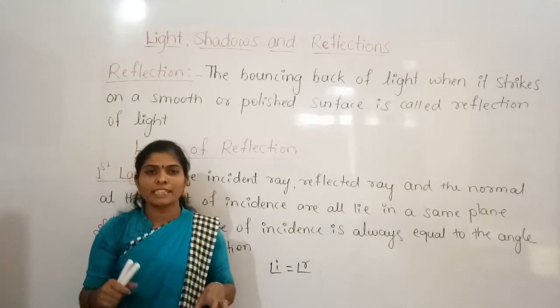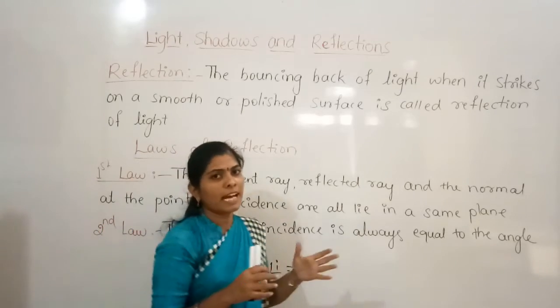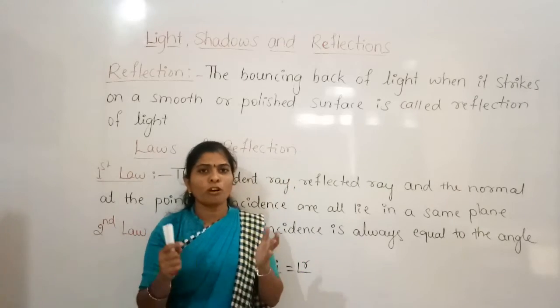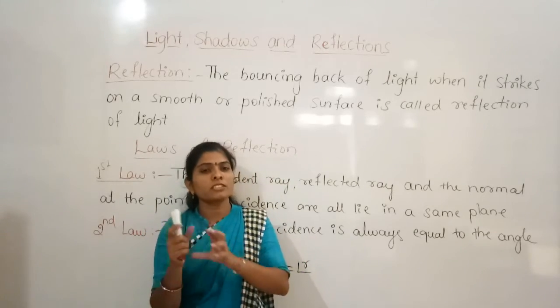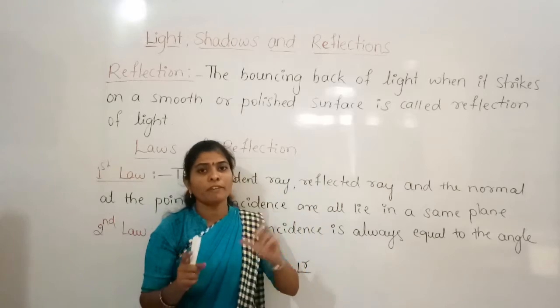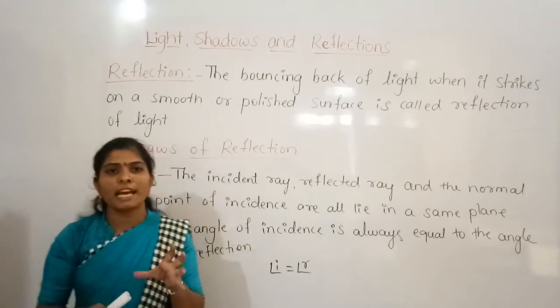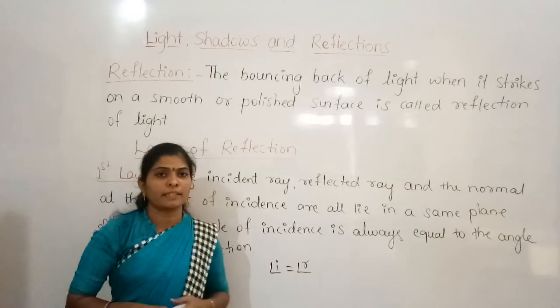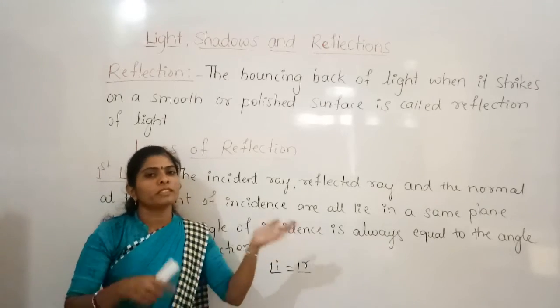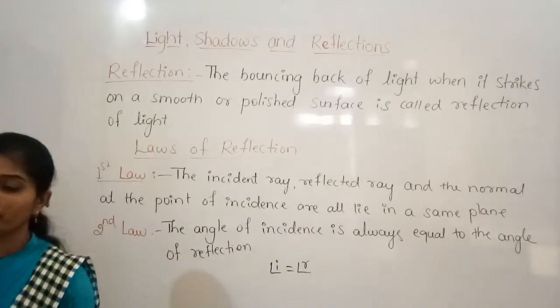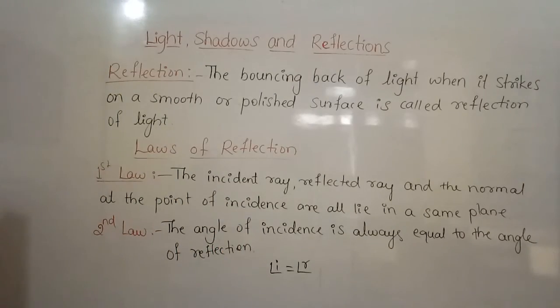So by this activity we can say that the mirror or any smooth or polished surface changes the direction of the light when it strikes on it. Okay. So just do this activity and you will get the idea. And with this I will also give some video clip on how to demonstrate that activity. You can check that also.